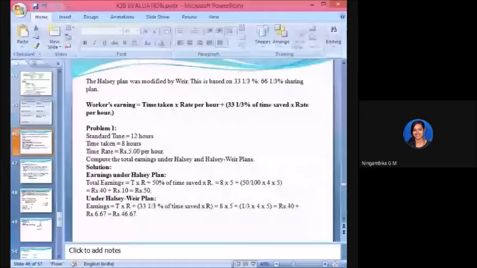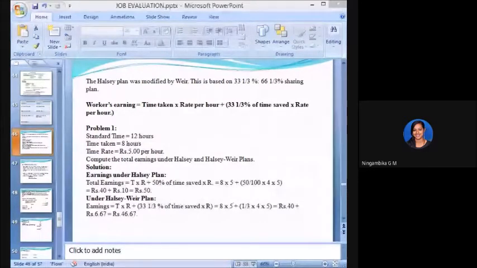It says the standard time is 12 hours, time taken is 8 hours, and the time rate is 5 rupees for 1 hour. Compute the total earnings under the Halsey and Halsey-Weir plan. So for the Halsey plan, what is the formula, students? What is the answer according to Halsey? Halsey-Weir we will do later.